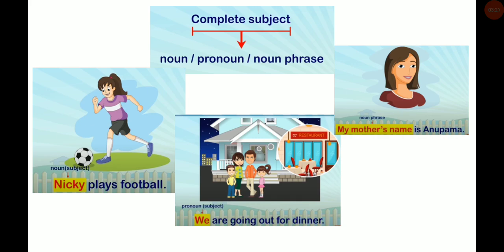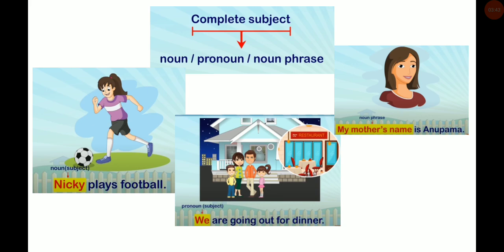Now we are going to give the second example, of a pronoun. We are going out for dinner. Now we is what? A pronoun. So we is a complete subject. Are going out for dinner is a predicate.